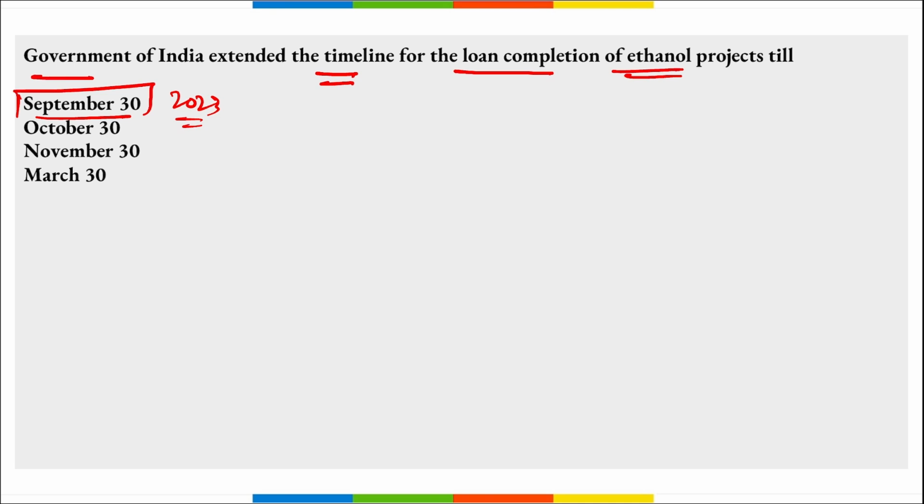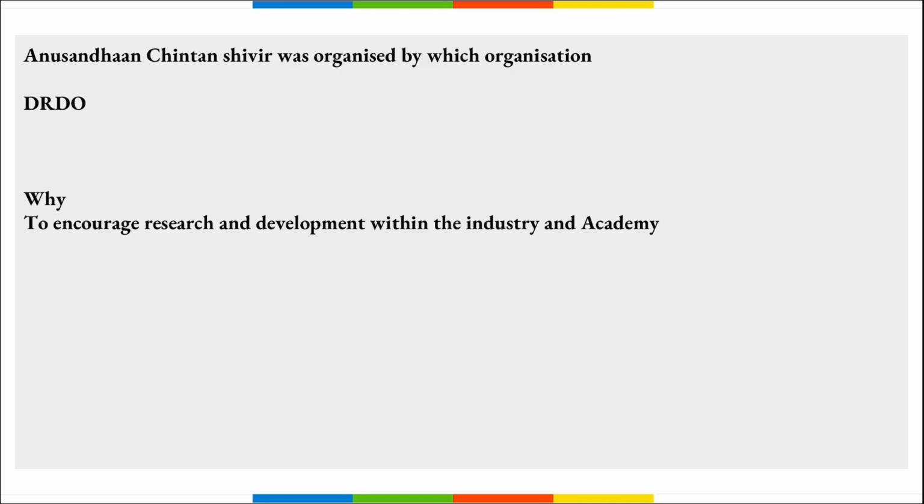loan completion till September 30 has been done to strengthen the ethanol production in India under the scheme for extending financial assistance to sugar mills. Correct? This extended timeline for ethanol projects will boost the agriculture economy. It will reduce fossil fuel dependency and save foreign exchange on the account of crude import and reduce air pollution. Under the scheme, the government will provide interest subvention for the disbursed loans and has now extended the loan disbursement timeline till 30th of September 2023.